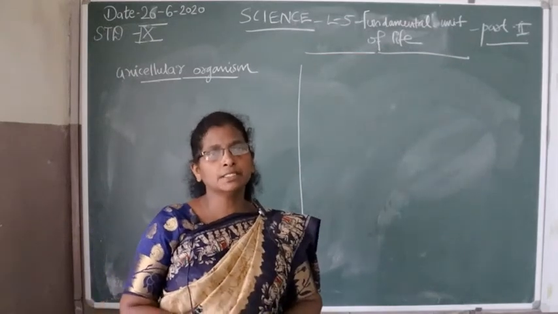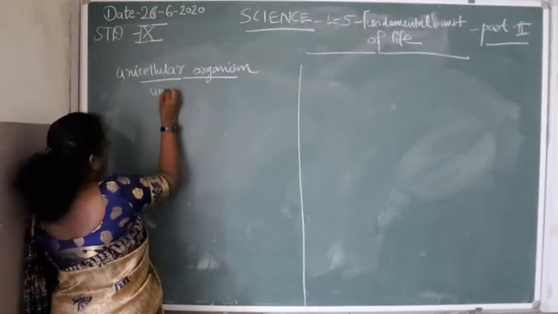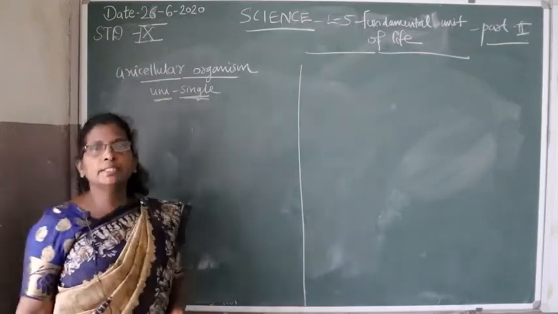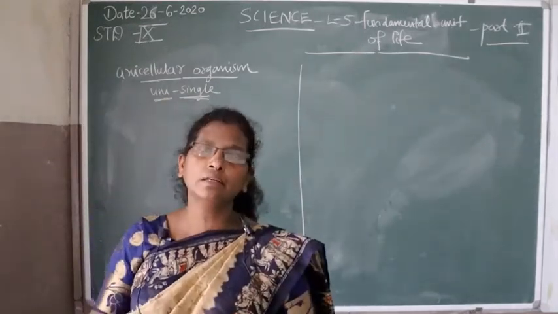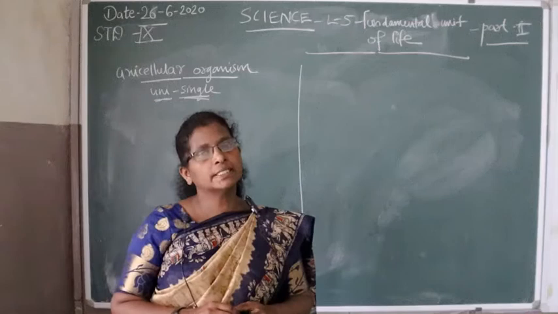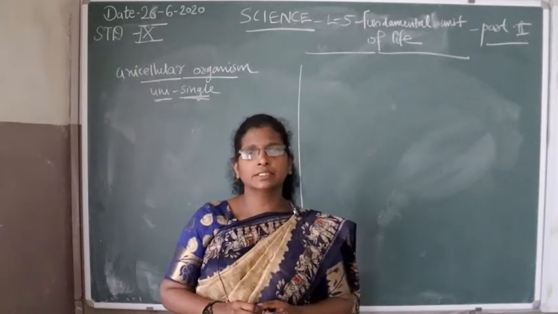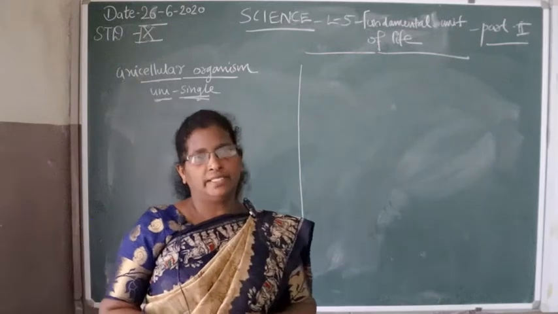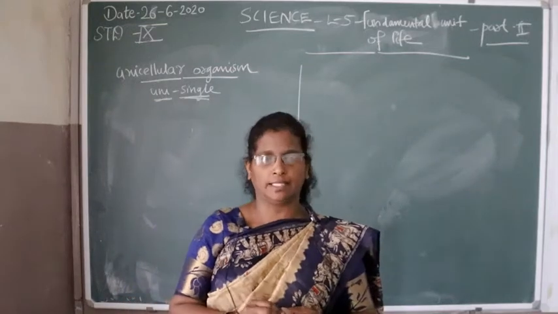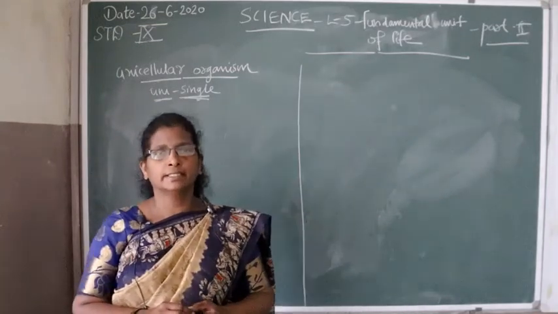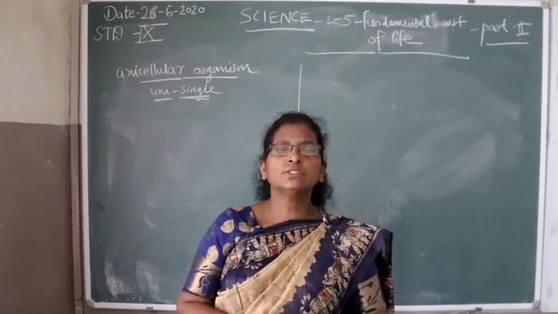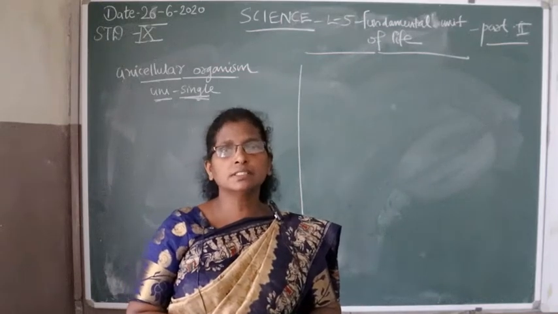Students, uni means single. Unicellular organism means single cellular organism. In some organisms, the body is made up of a single cell. All body functions in this organism are carried out by a single cell. Body functions such as excretion, digestion, respiration, intake of food. All these body functions are carried out by a single cell.